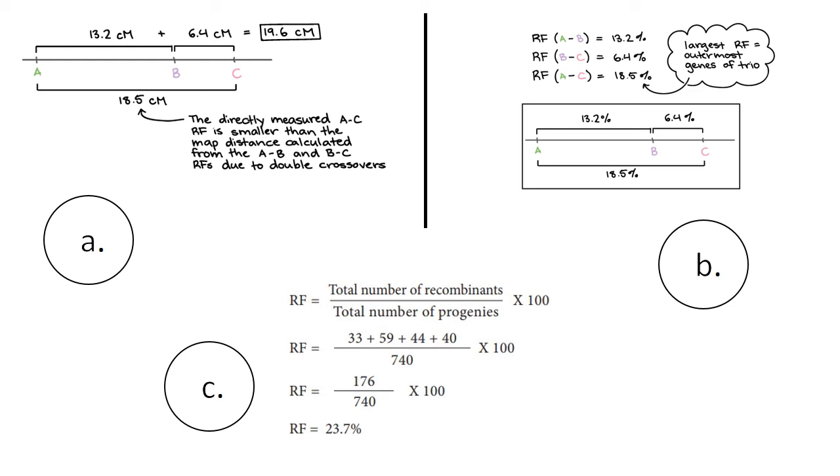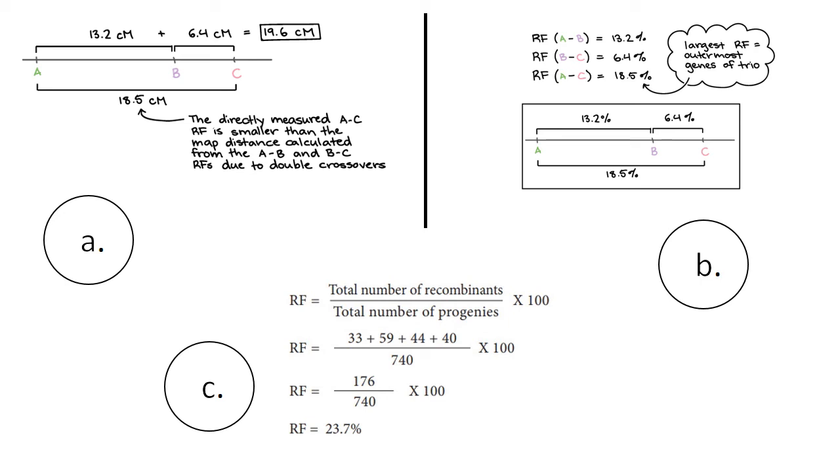So how did these digits come up? If you have a look at image B, where the genetic distances between the three genes are shown, the recombination frequency between A and B, that means these two genes A and B located on two chromatids of a homologous chromosome.